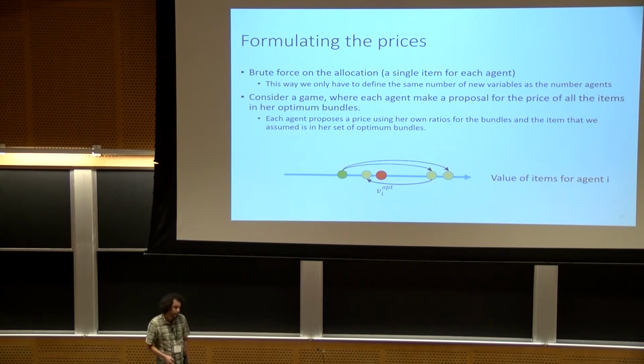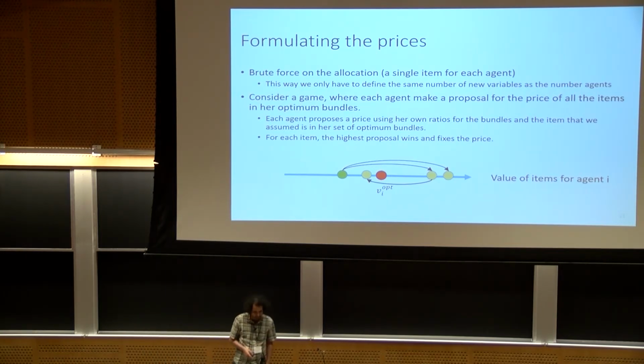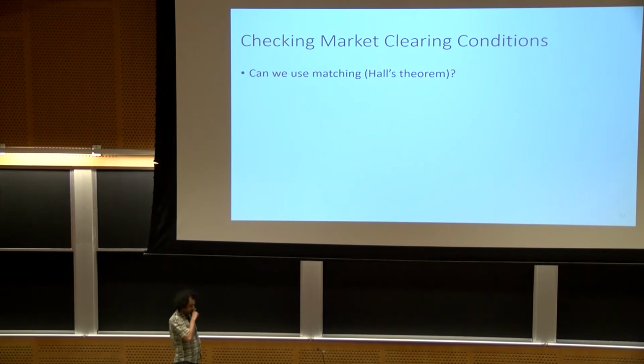We also show that in equilibrium, you have to choose the highest proposal among all the proposals of agents to be the price of that particular item. So by adding some polynomials which represent these prices, we know the formula that represents the price of each item, only using a constant number of variables. Now that was the first step.